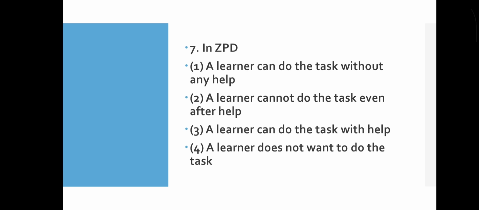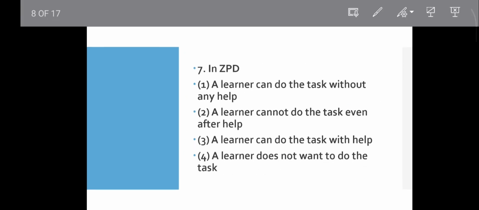Question number 7. In ZPD, a learner can do the task without any help. A learner cannot do the task even after help. A learner can do the task with help. A learner does not want to do the task. A learner does not want to do, it is incorrect. A learner can do the task without help, it is also wrong. A learner cannot do the task even after help, it is wrong. So option 3, a learner can do the task with help.